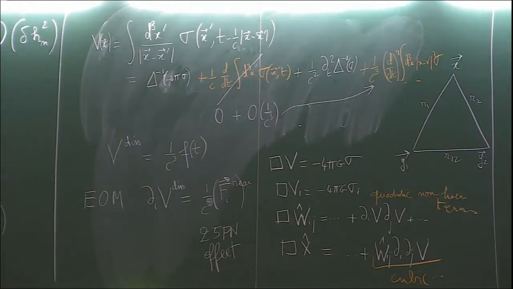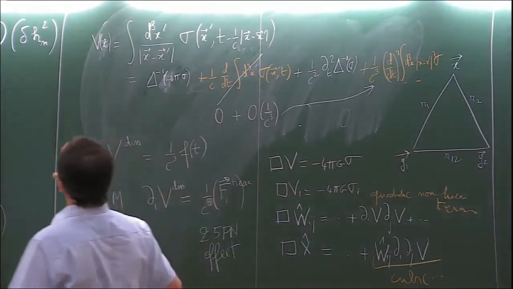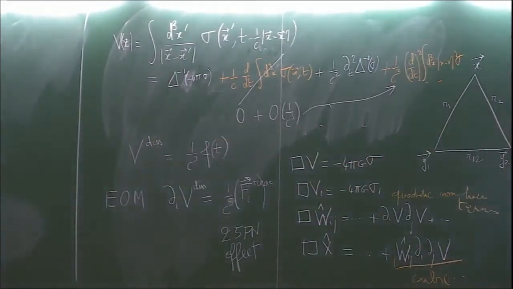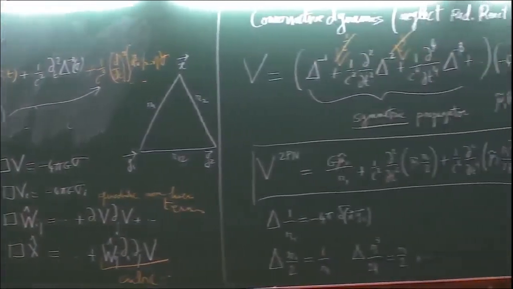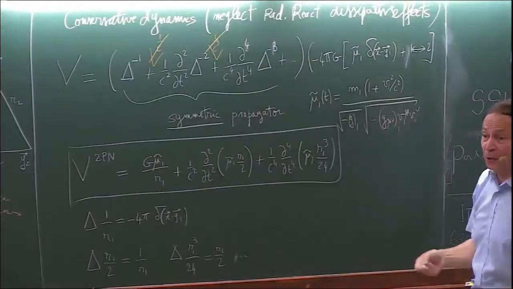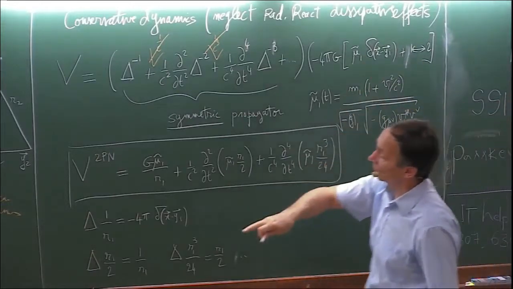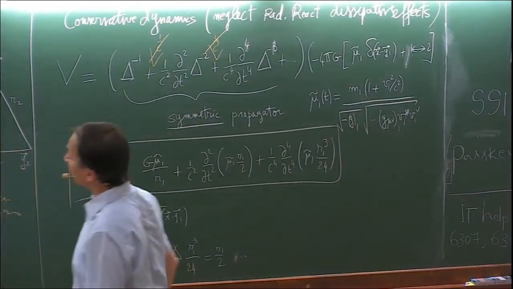So here, again, we neglect the dissipative effects. We consider only the conservative part of the motion, and we have our explicit potentials that are computed in this way. But I cannot resist showing you how one can compute higher order terms. This one was very simple. The source of the potential is just made of delta functions. It's a compact support source, just proportional to the matter density and current.